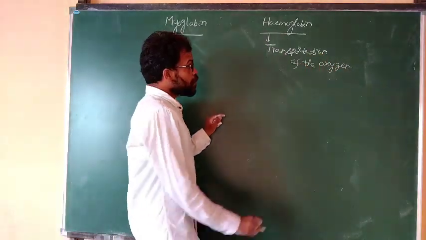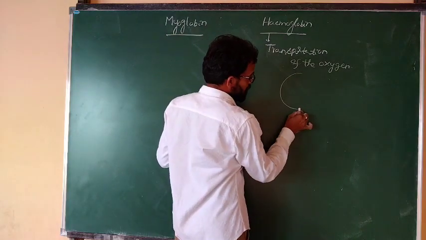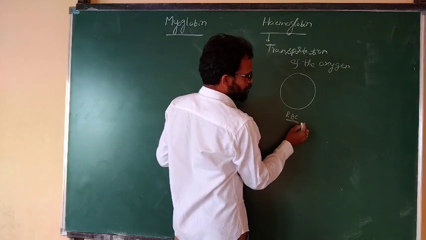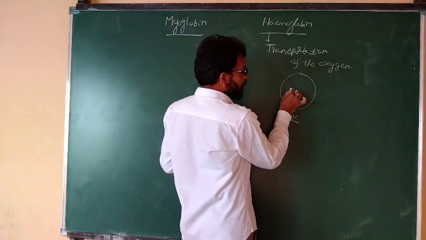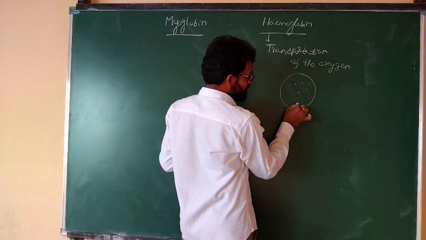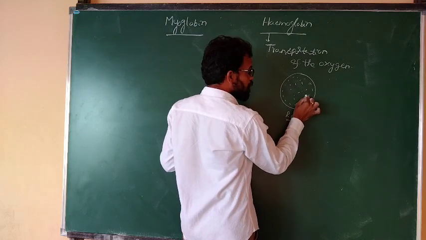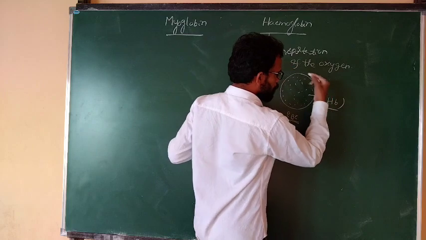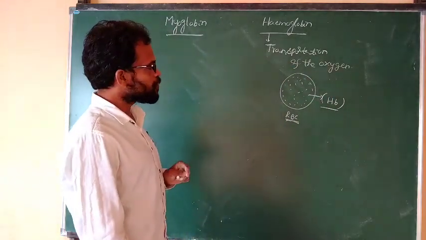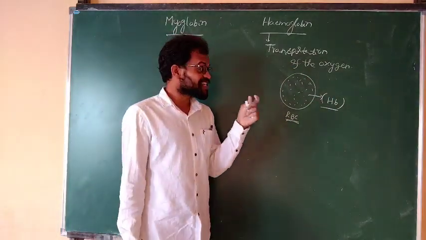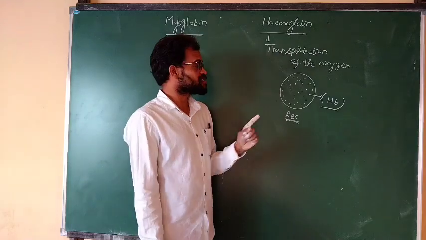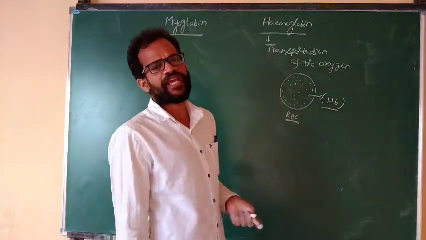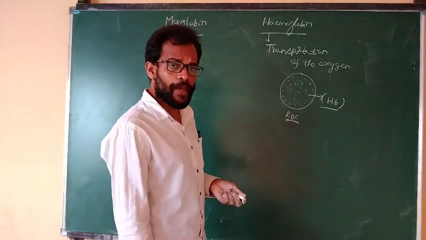It is the hemoglobin protein present in, for example, the red blood cell. The cytoplasm of the red blood cells consists of hemoglobin protein. What is the function of the hemoglobin protein? It is the transportation of oxygen to each and every cell of the body. That is the function of hemoglobin.